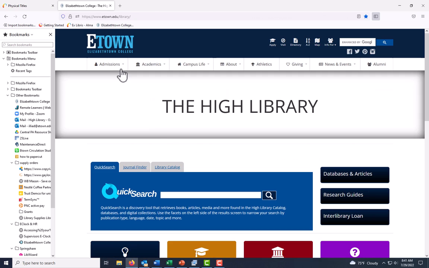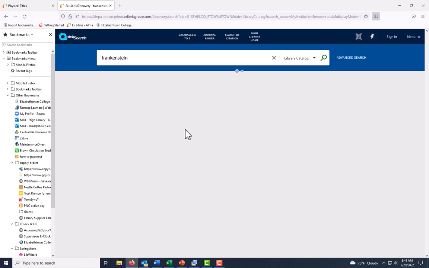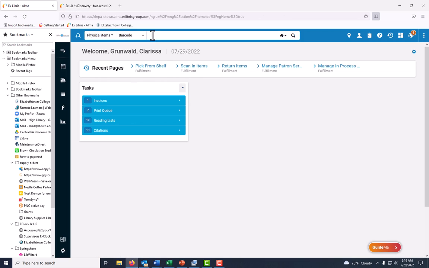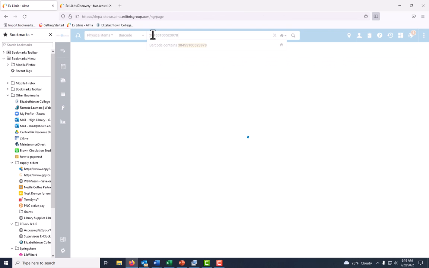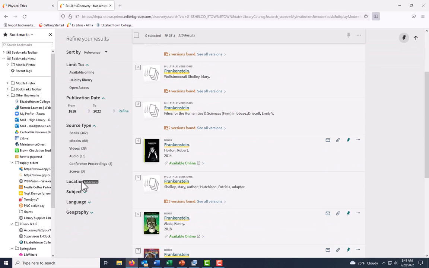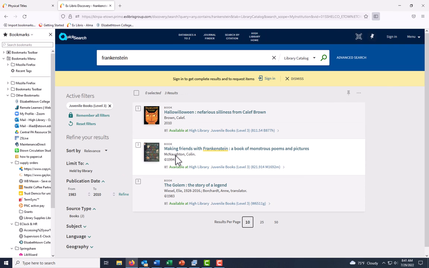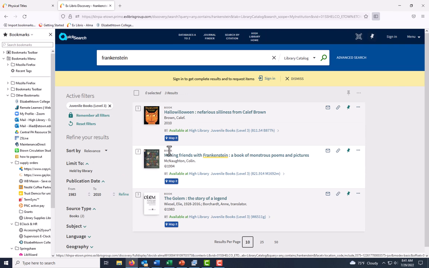The Alma search functions differ from those in our public library catalog. Overall, neither is better or worse, and you're free to search for items in whichever manner you prefer. Each has its strengths. For example, Alma allows you to make barcode searches, while the public library catalog allows you to search for books in specific collections, such as juvenile or bestsellers. If you are struggling to find something with one, it's never a bad idea to try the other.